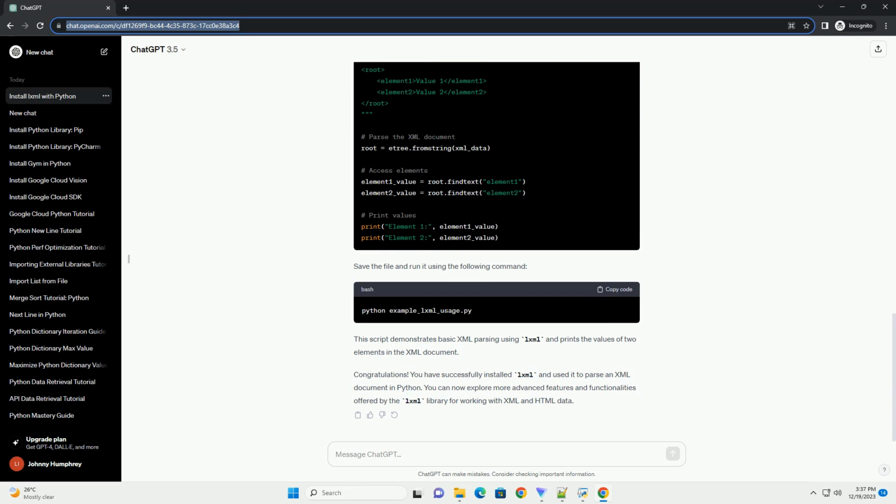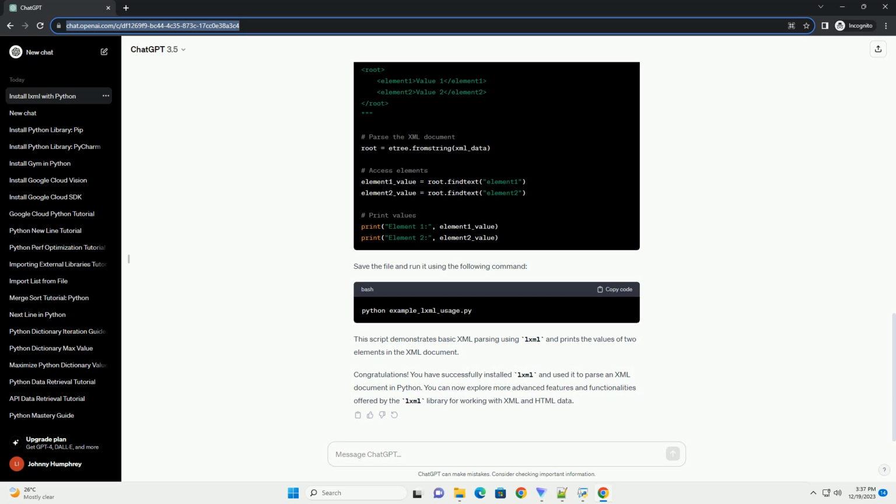Now that lxml is installed, let's demonstrate a simple example of using lxml to parse an XML document. Create a file named example_lxml_usage.py and add the following code. Save the file and run it using the following command. This script demonstrates basic XML parsing using lxml and prints the values of two elements in the XML document.